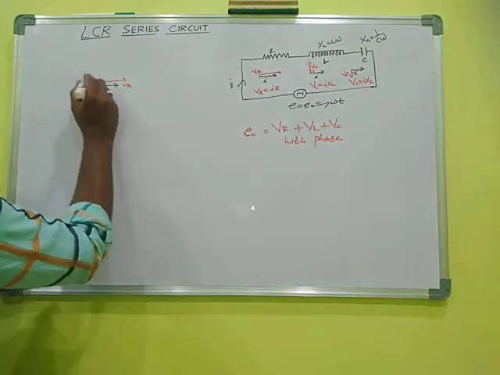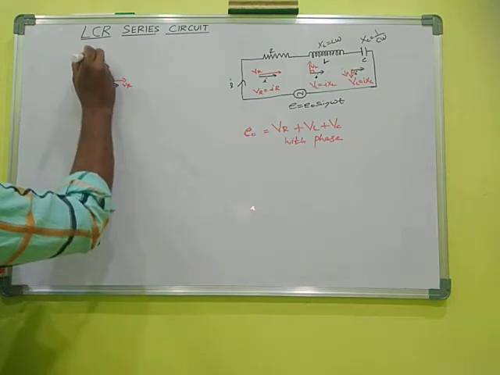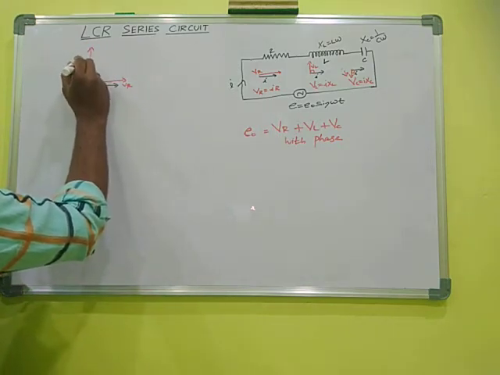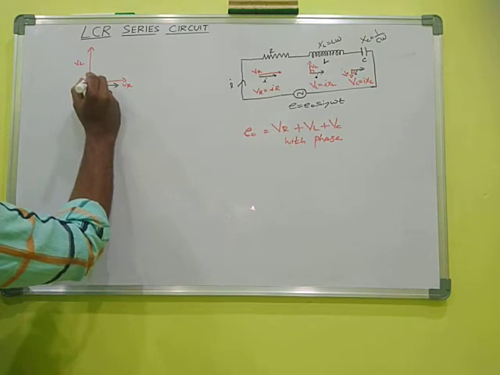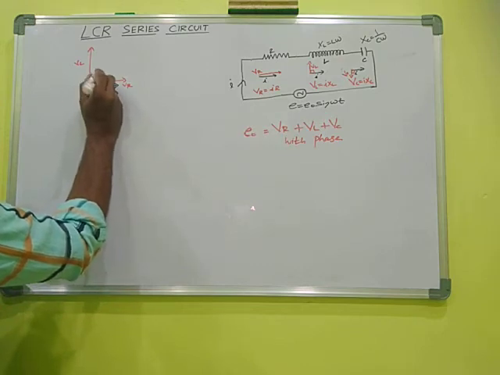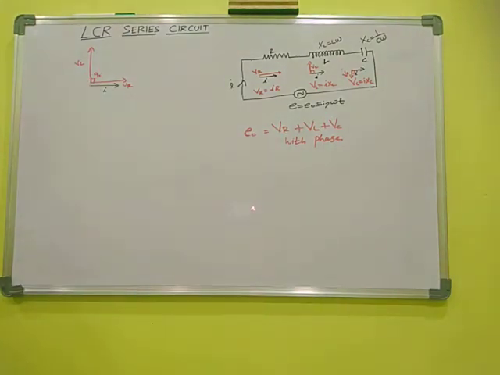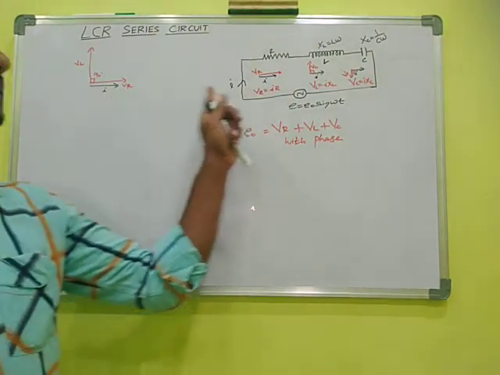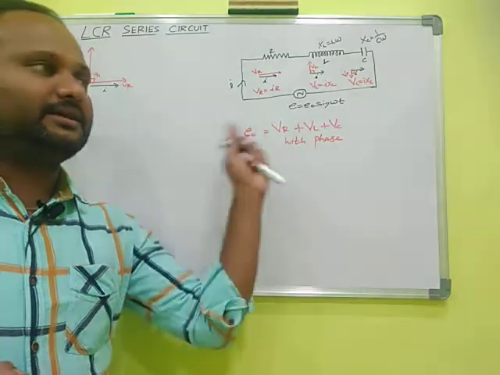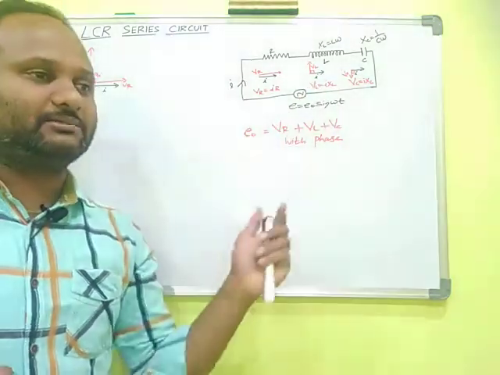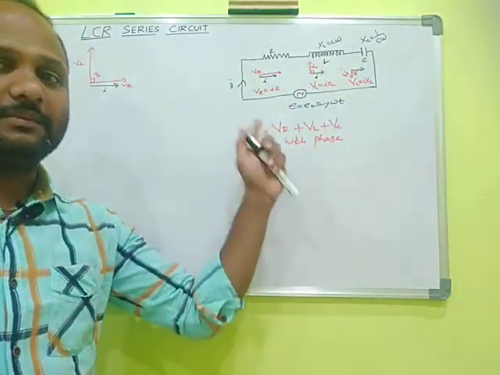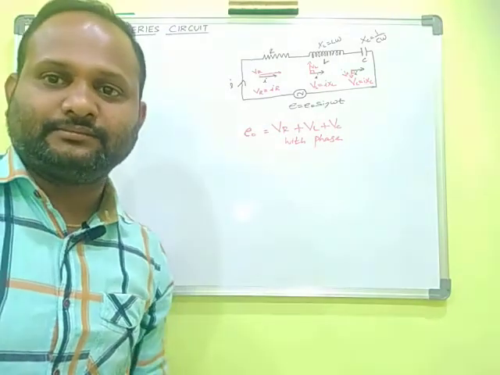VL is leading by pi by 2 angle. So this is VL. This is leading 90 degrees with respect to current. The current is always moving in the same direction in these three components, because all the components are connected in series.